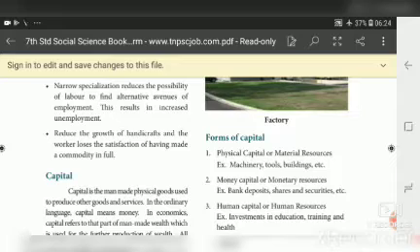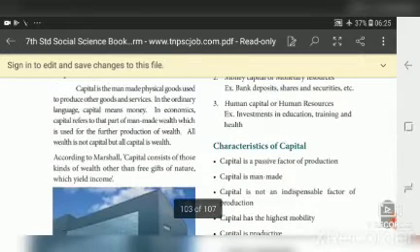Money capital is nothing but money. Monetary resources like bank deposits, shares, and securities, etc. Human capital: we are investing money in training people, and we are giving education and health to the people. So this we call human capital.